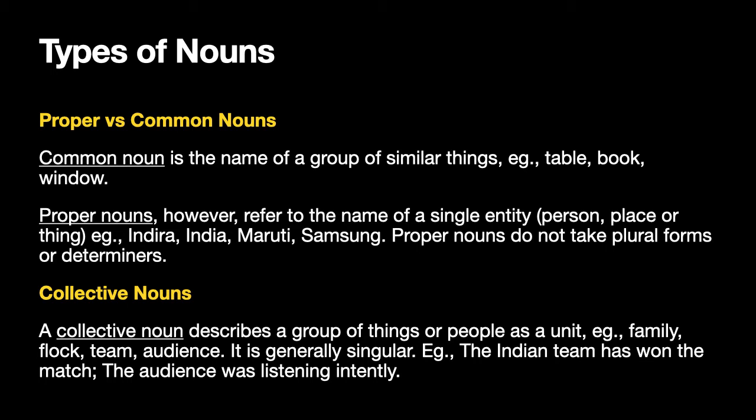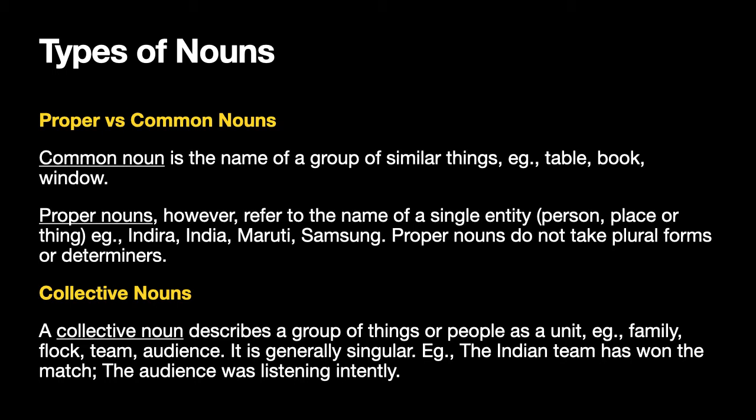So, common nouns can take determiners, but proper nouns do not usually take determiners, except in the case of, say, countries like the United States, the United Kingdom. You don't say the Britain or the America, but when you say the United States, the United Kingdom, the Soviet Union, then you can use it. Those are some exceptions. Normally, proper nouns do not take plural forms or determiners, but common nouns can take plural forms as well as determiners.